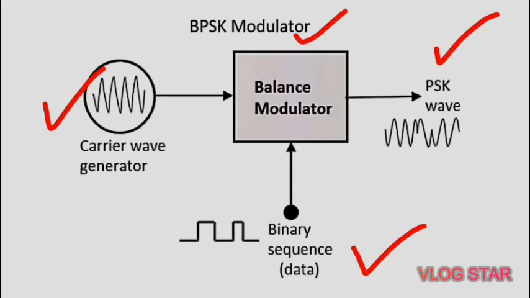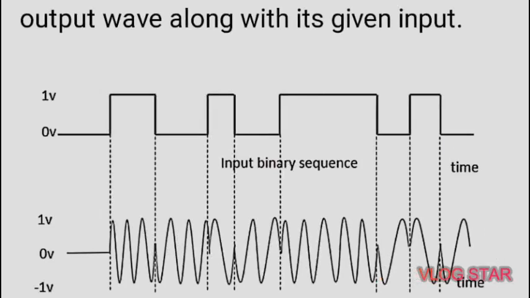The modulation of BPSK is done using this balanced modulator, which multiplies the two signals applied at the input. For the zero binary input the phase will be 0 degree, and for high input the phase reversal is 180 degree. As we can see in the following diagram, this is the input binary sequence having 0, 1, or low and high values.